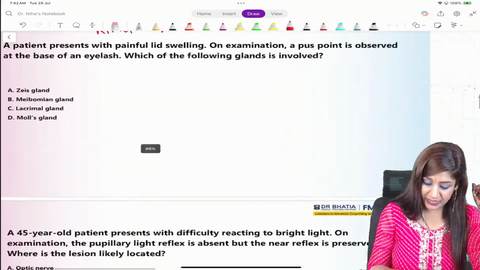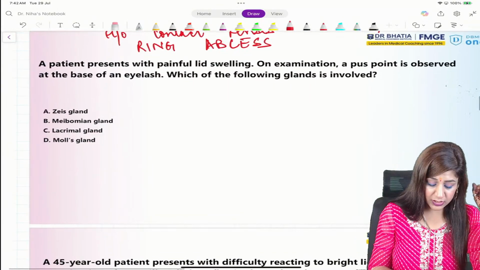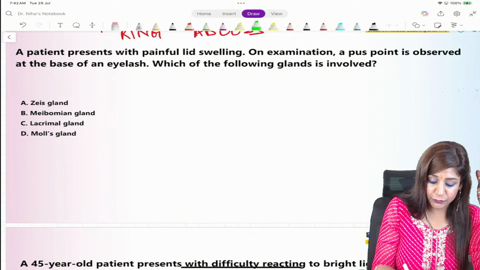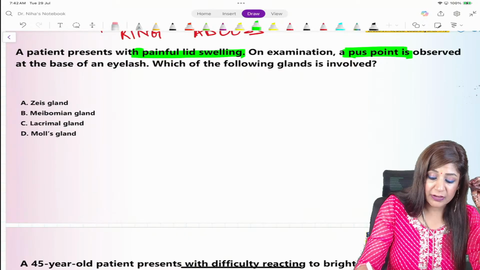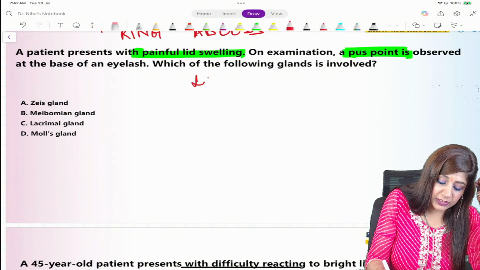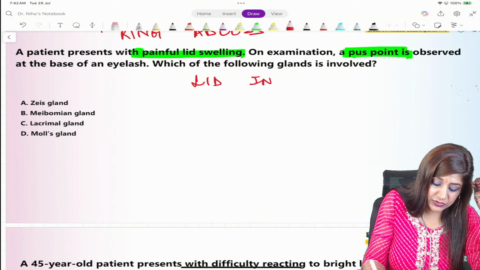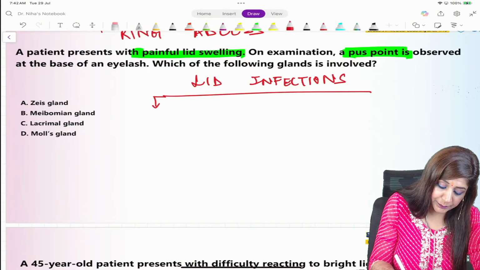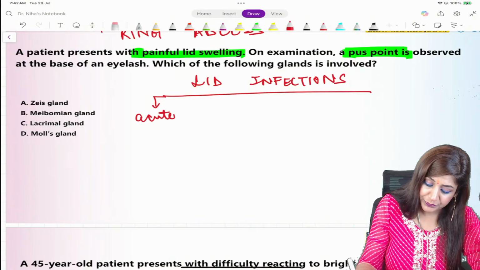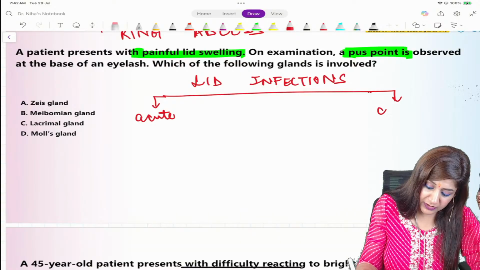Then the next question: a patient is coming with a painful lid swelling and a pus point is also seen. Now see, whenever I am talking about lid swellings, these are lid infections, right? And lid infections can be of two types. It can be acute infections and it can be chronic infections.